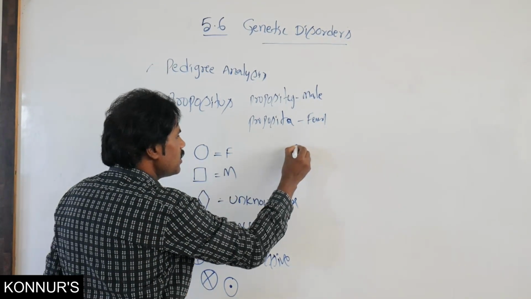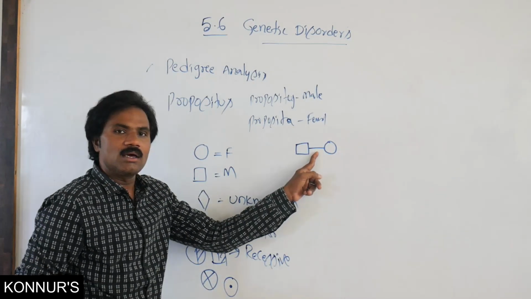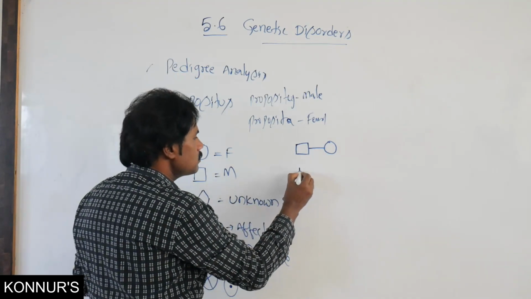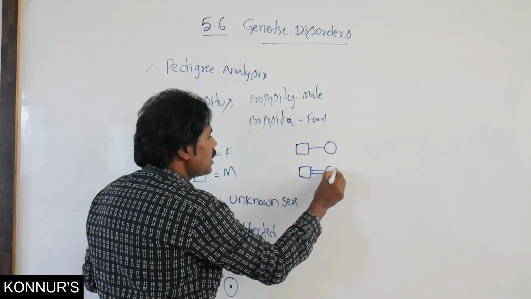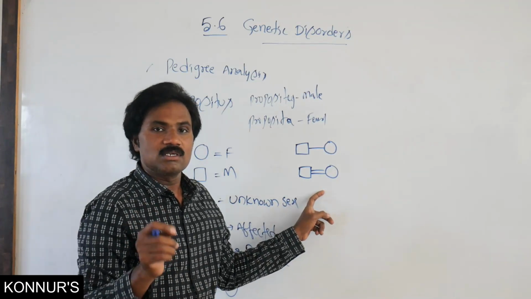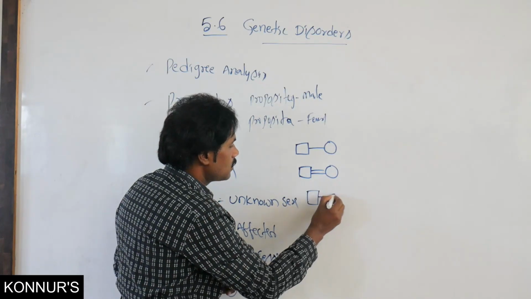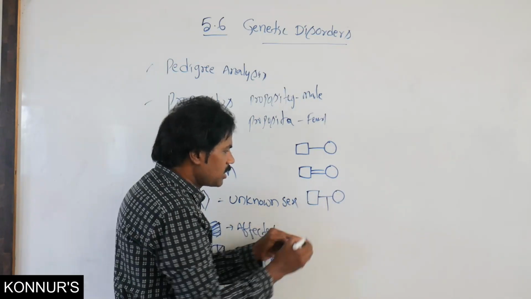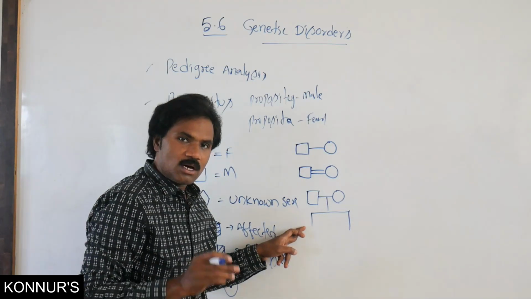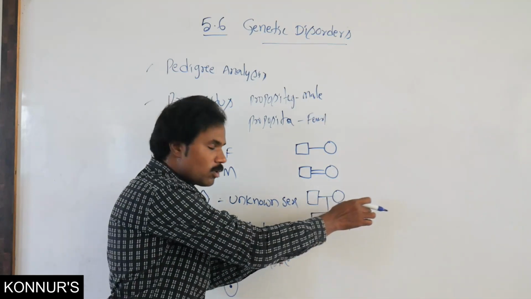Then the horizontal line represents the marriage of that couple. The double horizontal line represents consanguineous marriages, or blood-related marriages. The vertical line represents the offspring. Offspring must be represented from left to right.